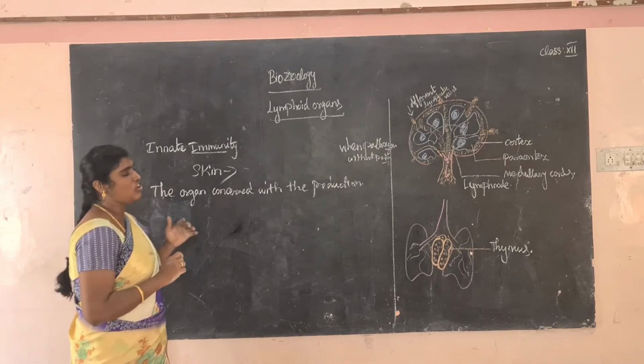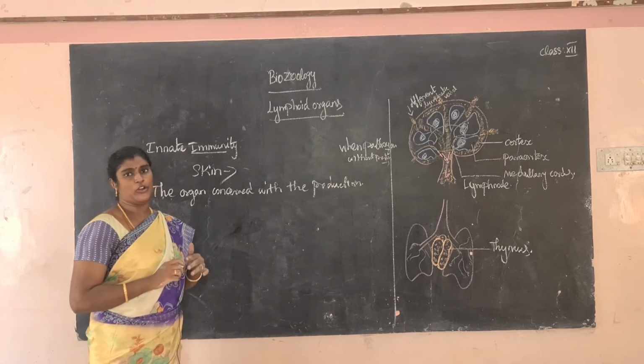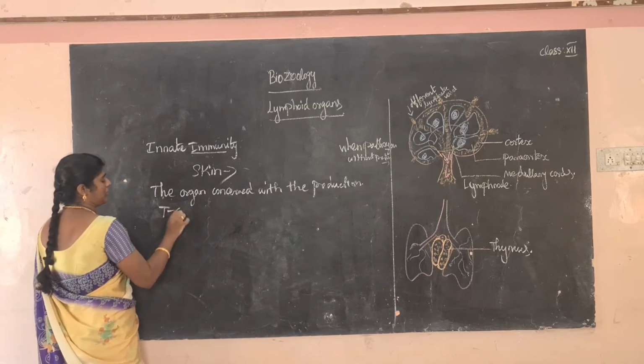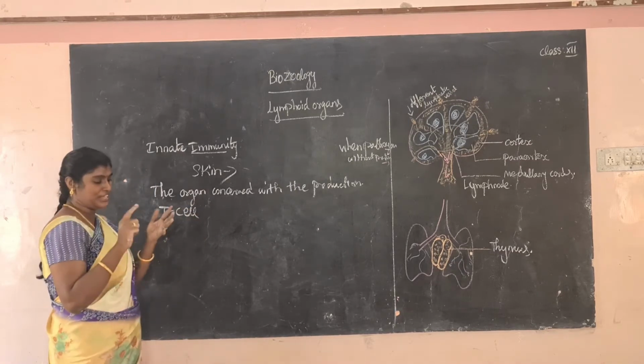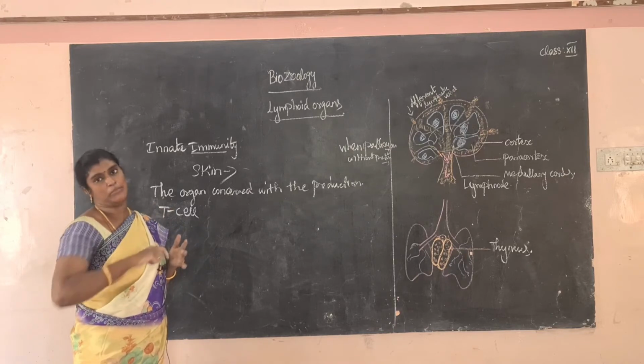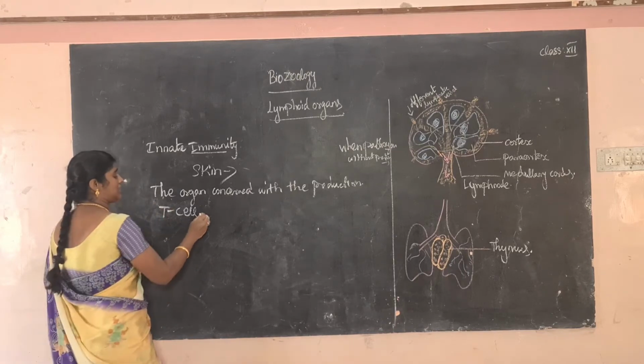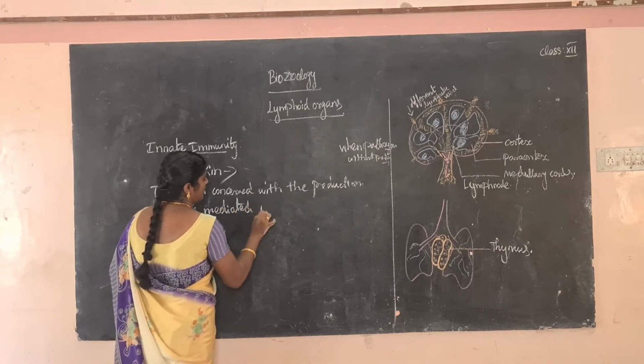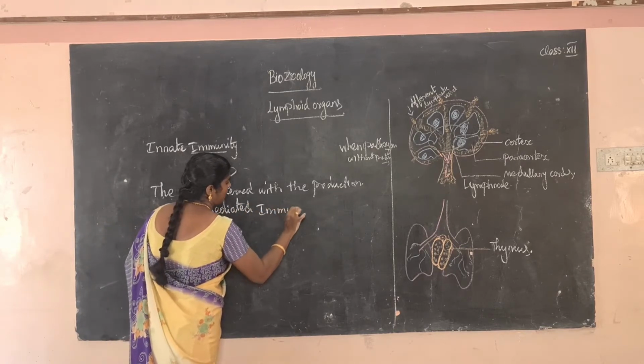Immunity is divided into two categories: T cell mediated immunity and B cell mediated immunity. What is the meaning of T cell mediated immunity?